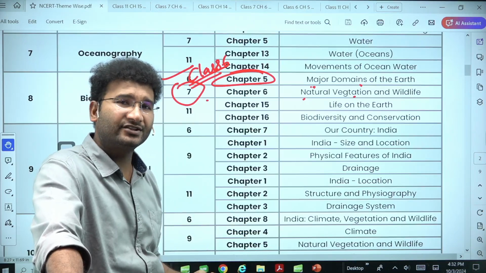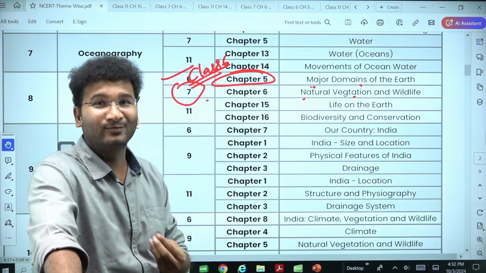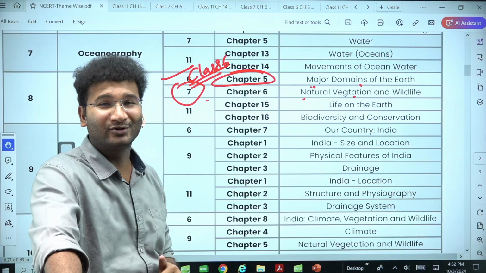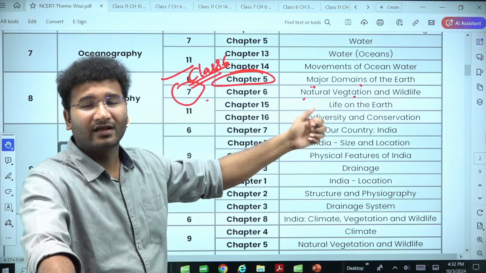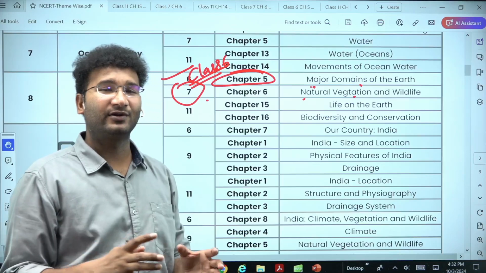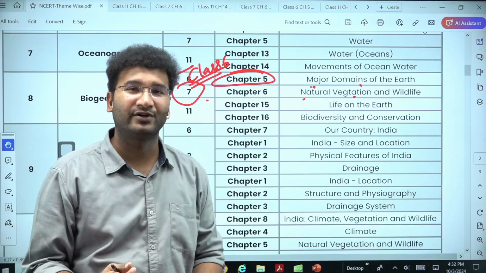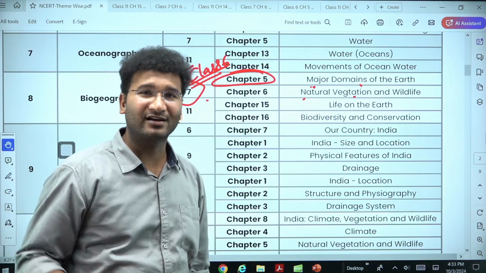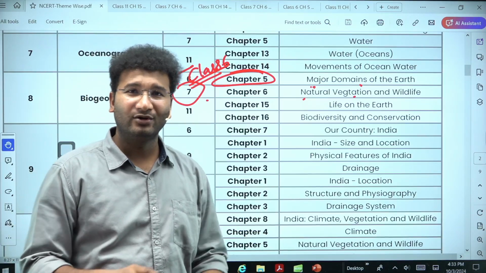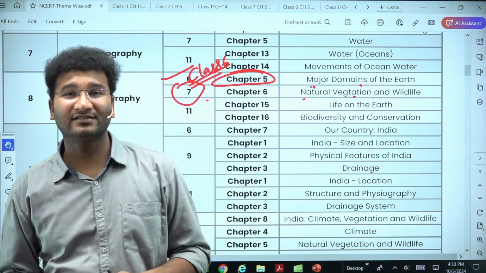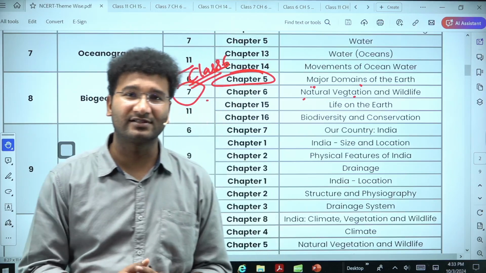So this vegetation is dependent again upon the monsoons. If you understand monsoons well, you will also understand natural vegetation very well. Now, whatever the vegetation is, vegetation will also decide what kind of life forms will be there. For example, if the trees are not there, there are only grasses, will you find monkeys there? You will not find monkeys there. Rather, you will find grass-eating animals, right?